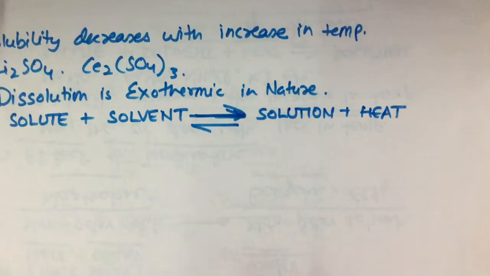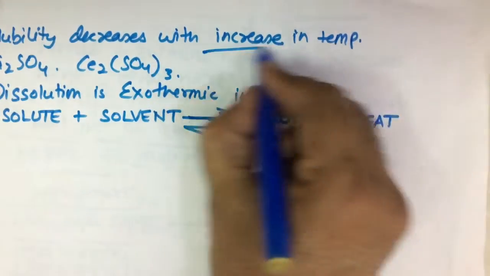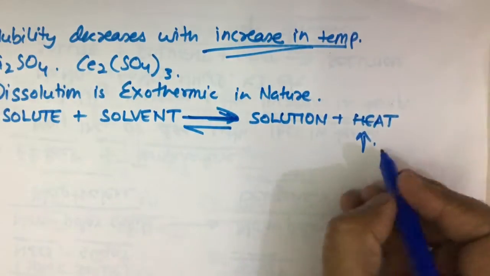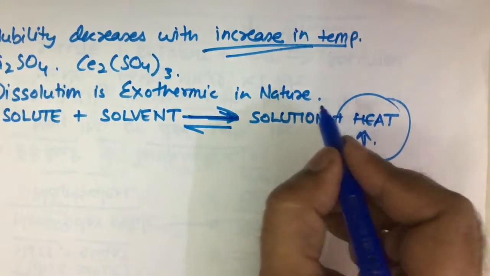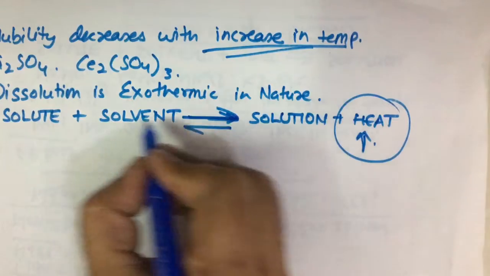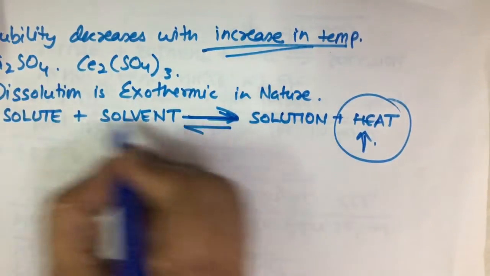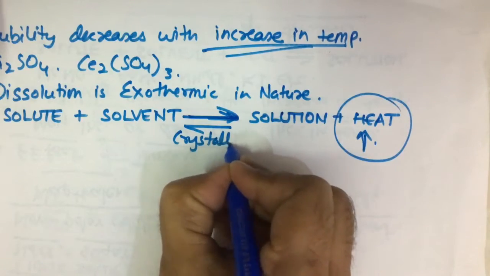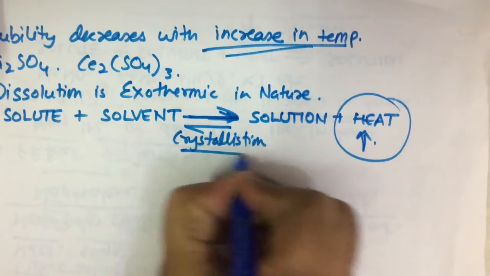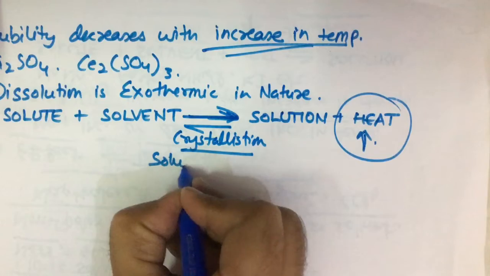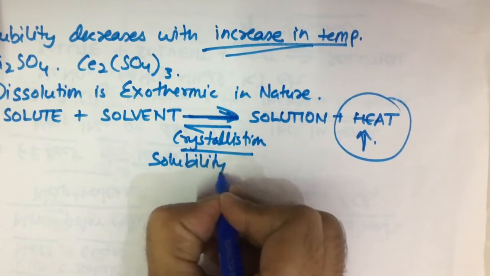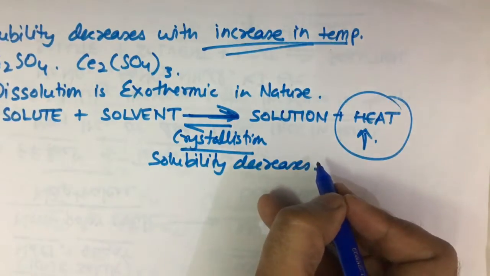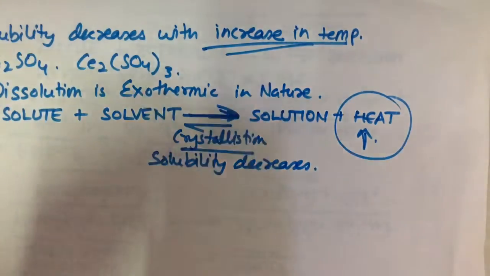Now you are increasing the temperature. How do you increase the temperature? By providing heat. When you provide the heat, the equilibrium will shift in the backward direction. When the equilibrium shifts in the backward direction, that means crystallization will occur. When crystallization occurs, the solubility decreases.